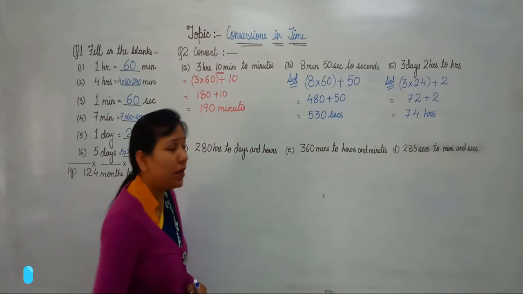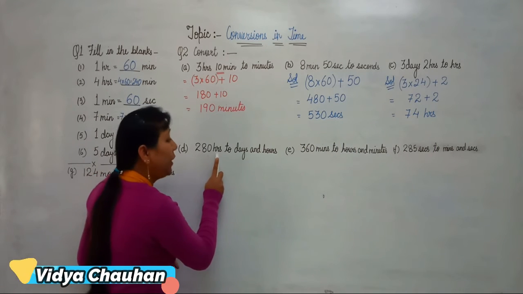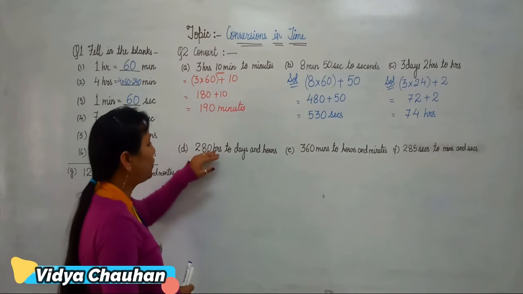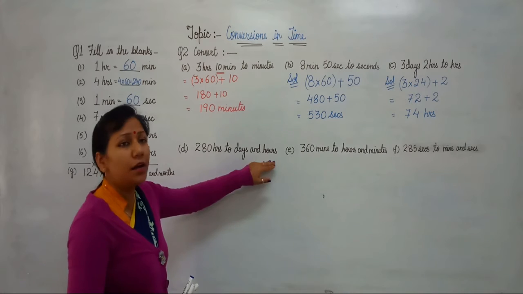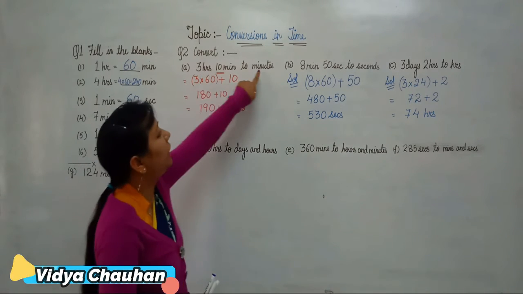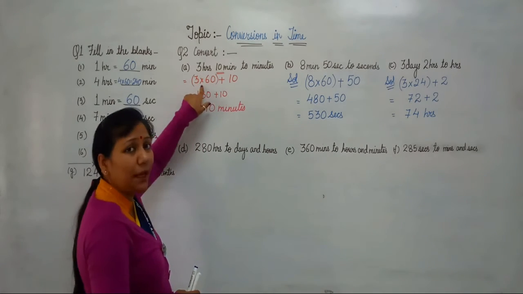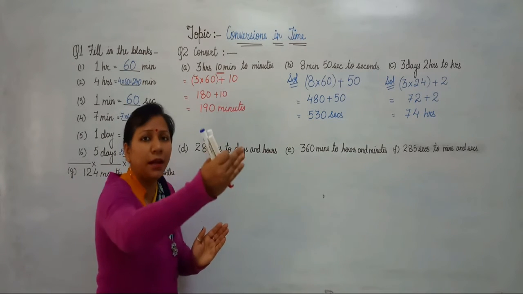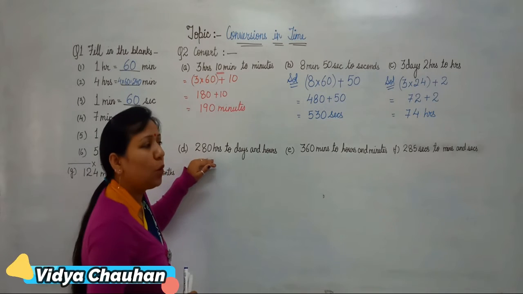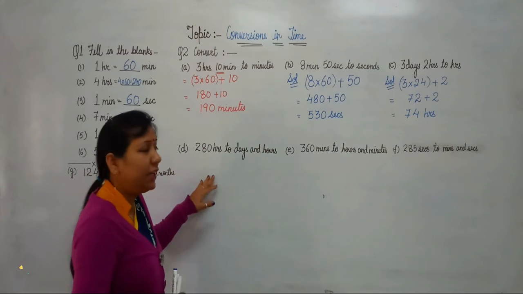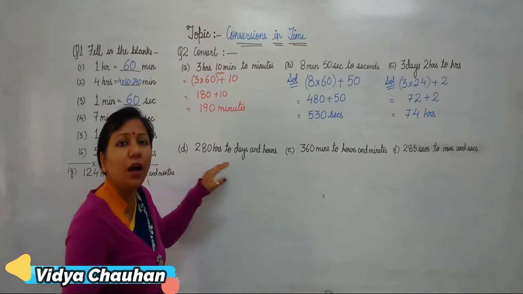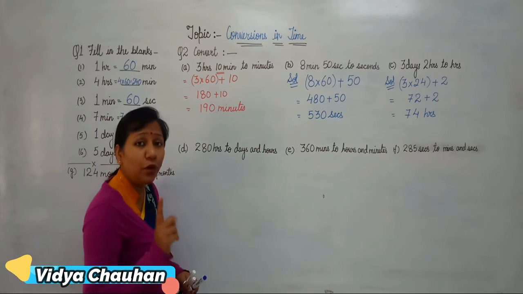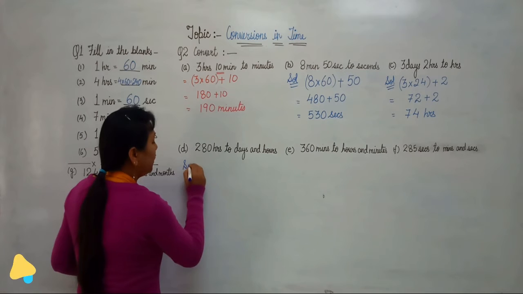Now coming to the fourth part, in which you have to convert 280 hours to days and hours. Now we have to convert hours into days and hours. Earlier we were converting a higher unit to a smaller unit, so we were multiplying. Now you have to convert a smaller unit, because hours is a smaller unit and days are a bigger unit. So in that case, we have to proceed with division, and the division will use the same relation between hours and days. So how many hours are there in a day? 24 hours. So let's check out the solution for this.